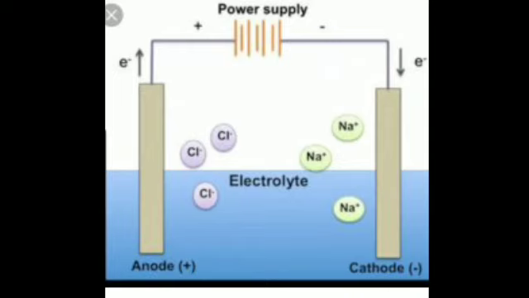I told you what cations are: positively charged ions are called cations, and they migrate and discharge at the cathode. Is that clear? And anions, these are the anions, they migrate and discharge at the anode.